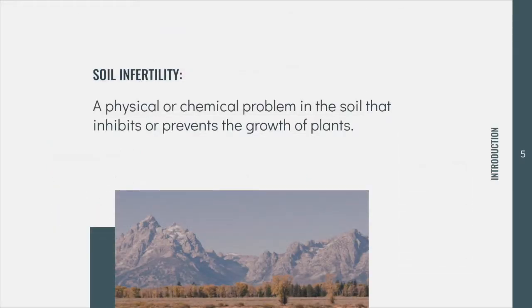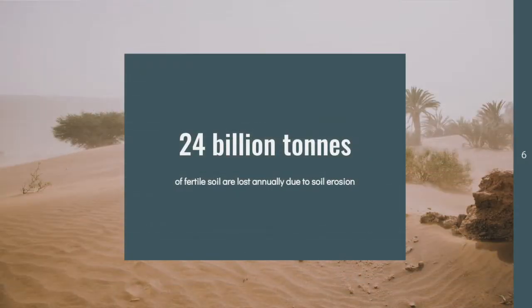Soil infertility is defined as a physical or chemical problem in the soil that inhibits or prevents the growth of plants. This can include things like soil with a poor physical structure and therefore limited access to oxygen and water, or a chemical imbalance of nutrients in the soil. Our solution tackles soil acidity and dryness. Globally, each year, an estimated 24 billion tons of fertile soil are lost due to erosion.